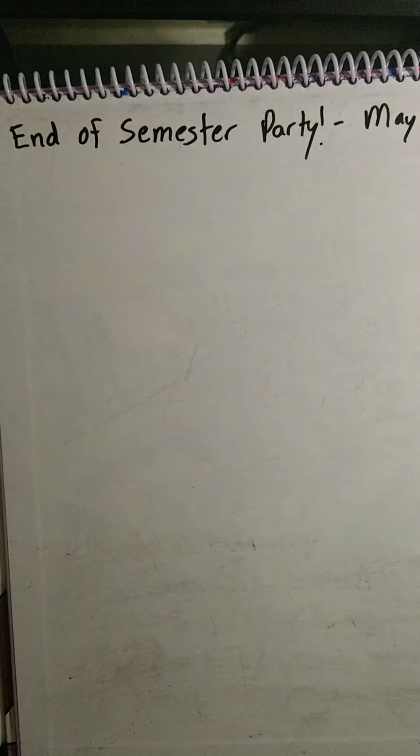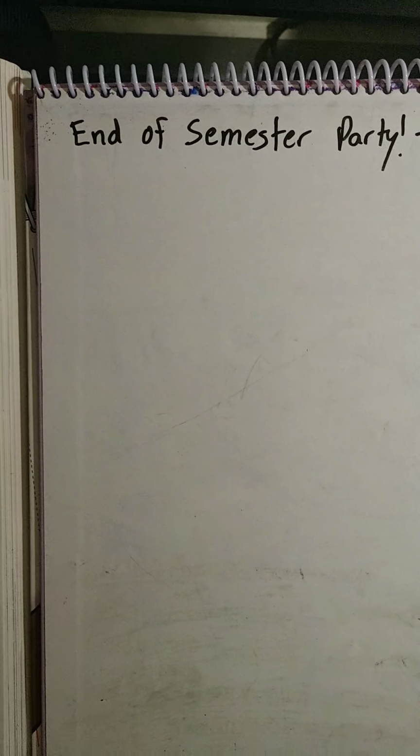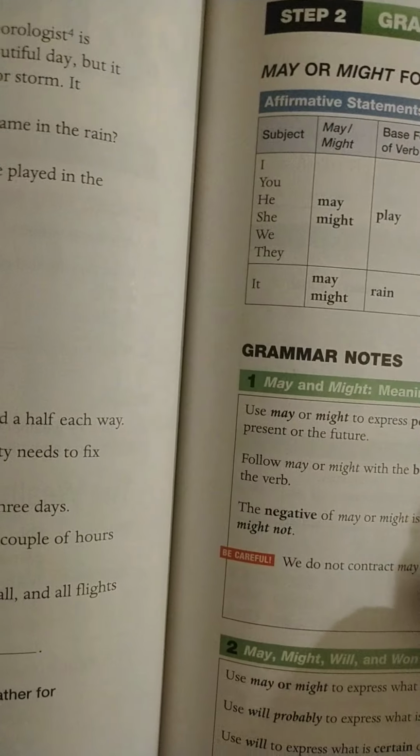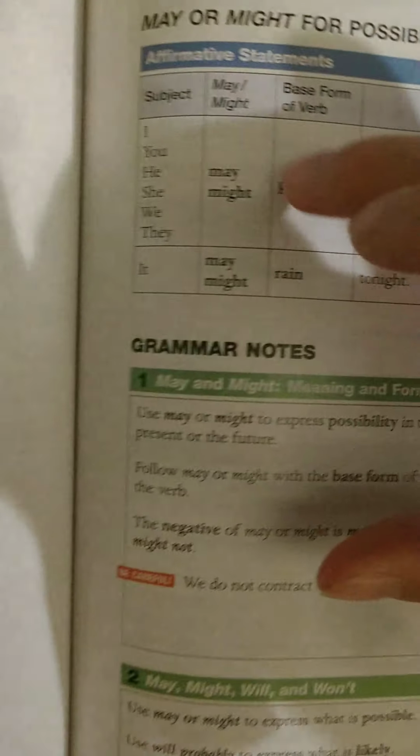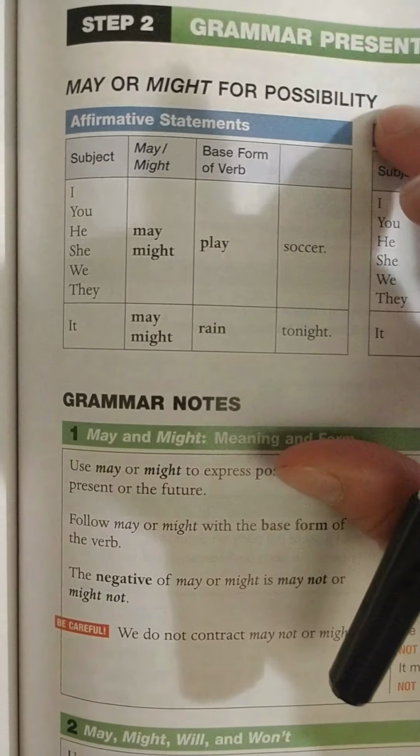Yay, we're almost finished with the semester. So let's talk about may and might in this context. Okay, so in general, may and might for possibility are the same thing.